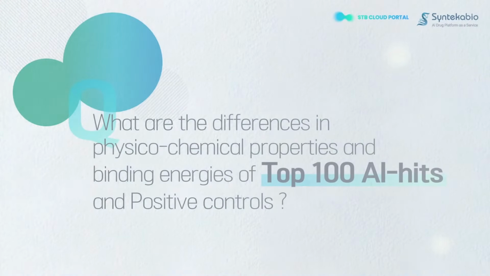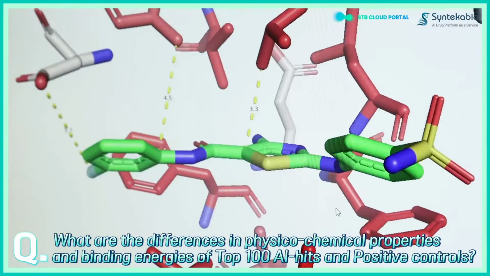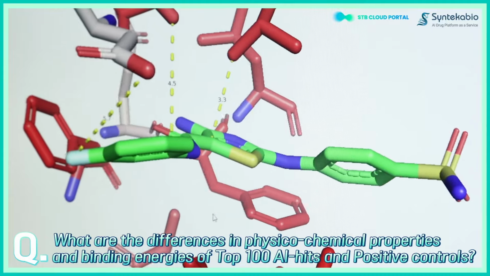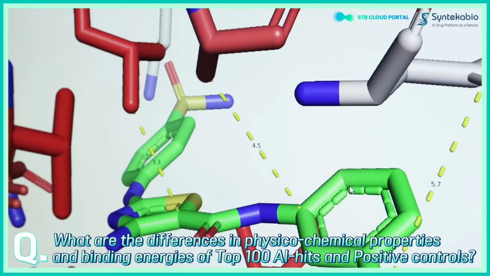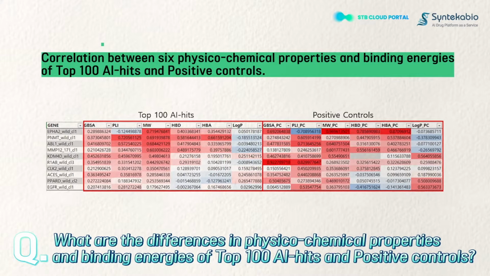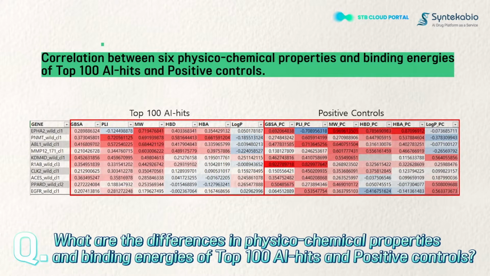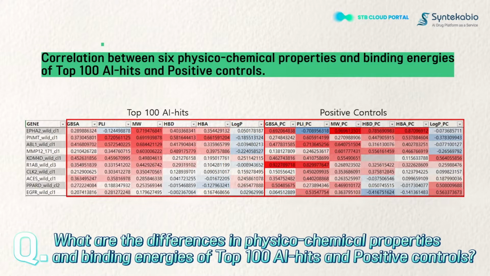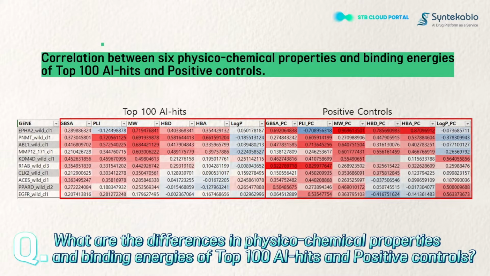What are the differences in physicochemical properties and binding energies of top 100 AI hits and positive controls? Each pocket of 10 protein targets has its unique environment. As a result, when the compounds that are strongly bound with sub-nanomolar affinity from Chembl are collected and various physicochemical properties are also calculated, it can be seen that each pocket has a unique characteristic. That is, some pockets show a high correlation with molecular weights, and some pockets show a strong correlation with the number of hydrogen bond donors and acceptors.